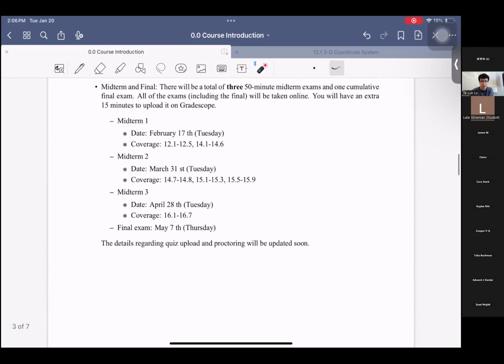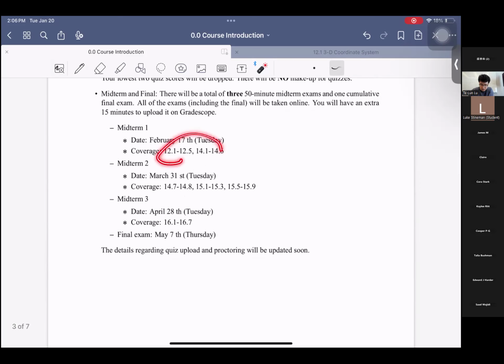So there will be three midterms. These are the ranges of the midterms: one will be in February, one in March, and one in April. The final exam will be in May, and that final exam will be a 3-hour-long exam. Okay.